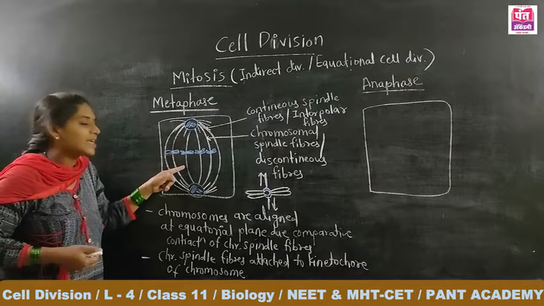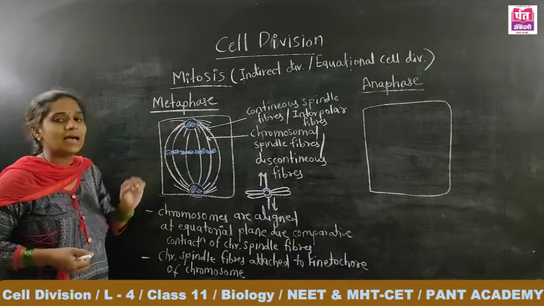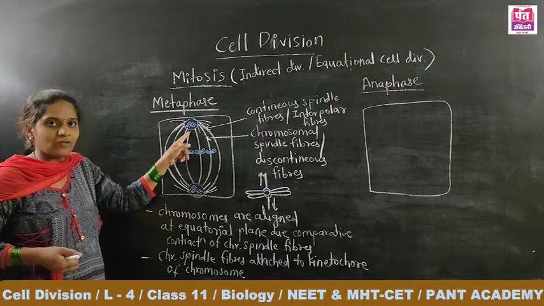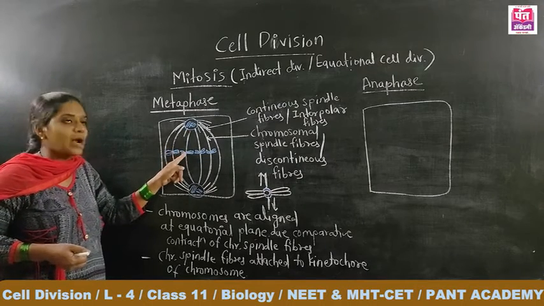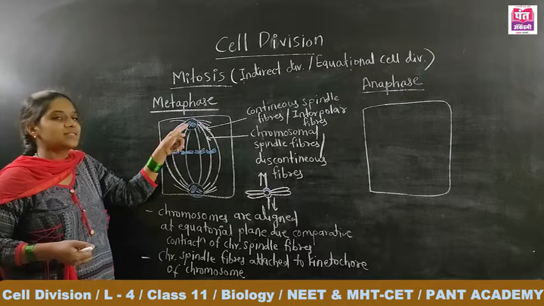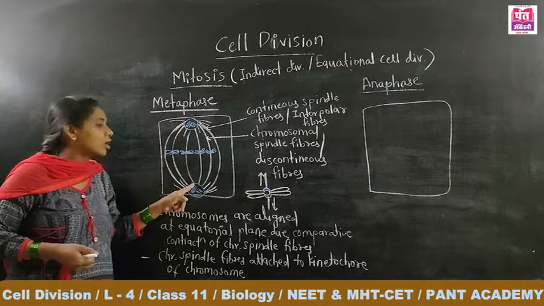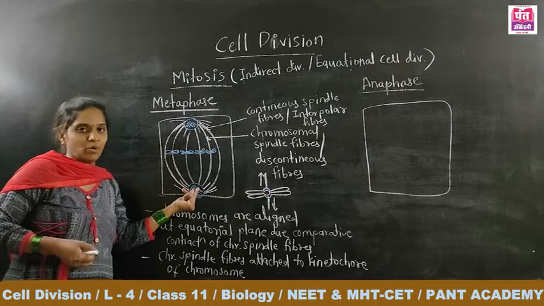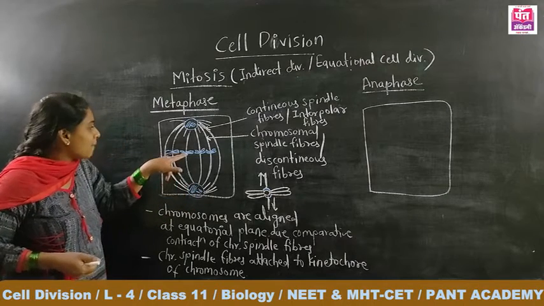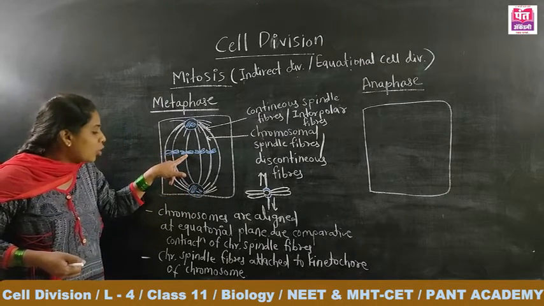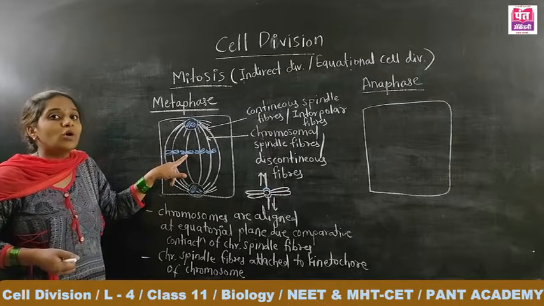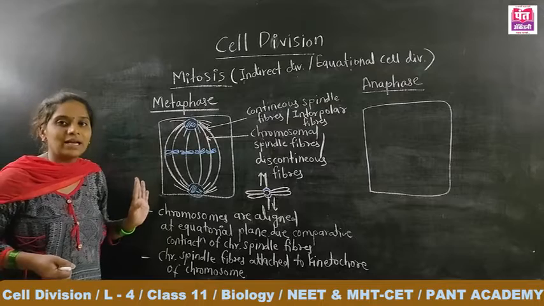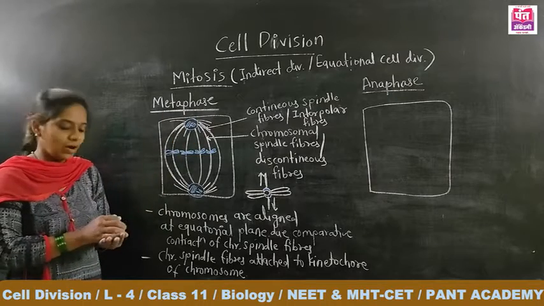Now in anaphase, these pieces of the chromosomal spindle fibers start to pull the chromosome towards that pole, while that piece starts to pull the chromosome towards the other pole. Force is applied on the kinetochore or centromere of the chromosome. Let's see what exactly happens during the anaphase stage.